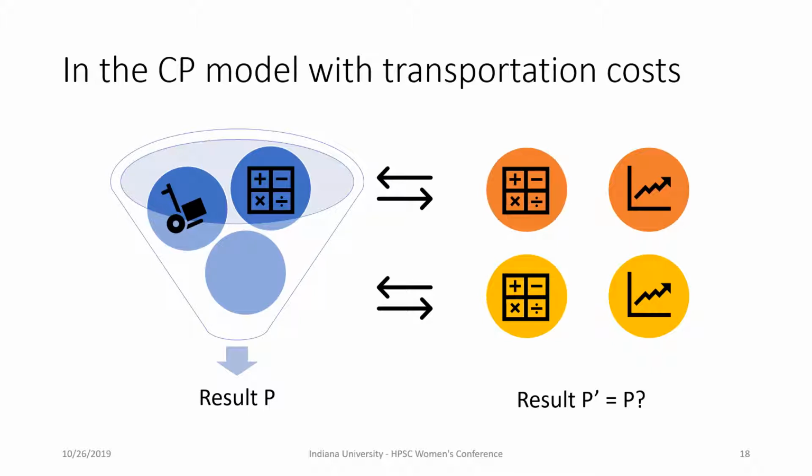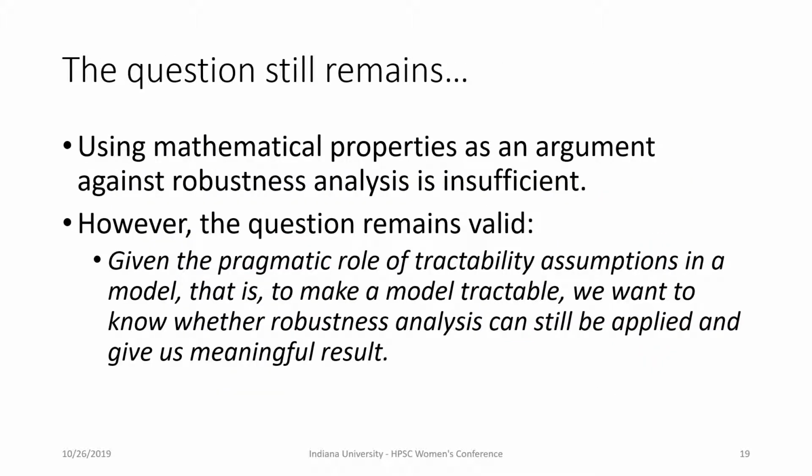Each mathematical formulation comes with its own mathematical properties, but it doesn't matter to robustness analysis, because what we are concerned with here is that our result does not depend on some particular transportation cost. This is why Lysandra's argument is insufficient, because she's assuming that the mathematical properties of these formulations have to remain the same. Robustness analysis does not require mathematical properties to remain the same. On the contrary, it aims to vary these mathematical formulations. And by the way, someone did swap it out with a linear function, and the result still holds.